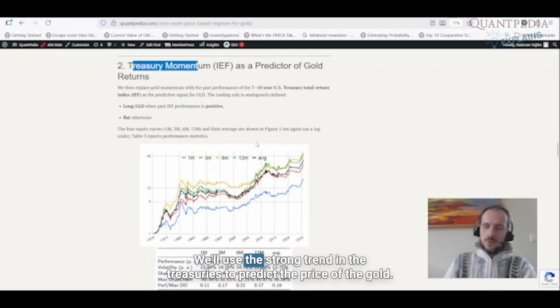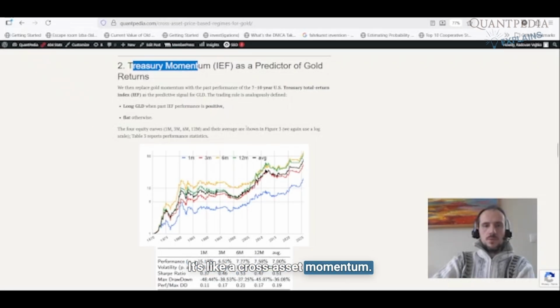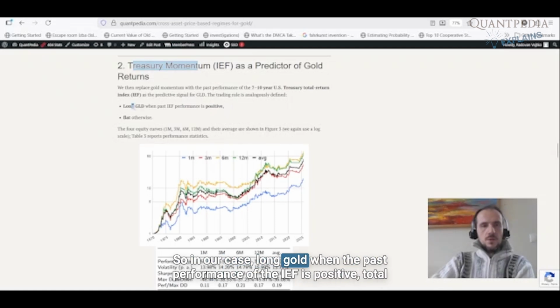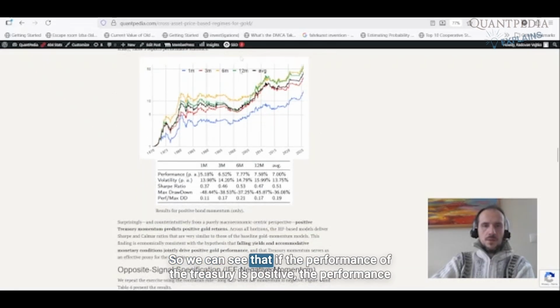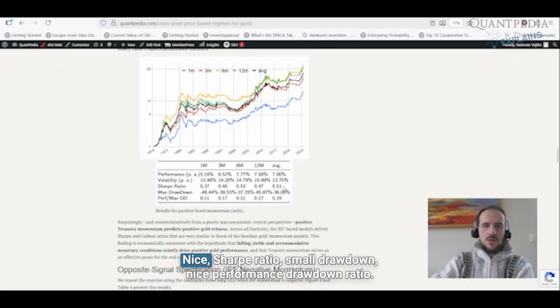Okay, then we can use the treasury momentum. We will use the strong trend in the treasuries to predict the price of the gold. If there is a strong trend in the treasury prices, we will buy the gold. It's like a cross asset momentum. So we are using the signal from the other asset and we are timing the gold. In our case, long gold when the past total return performance of the ETF is positive, and flat otherwise. We can see that if the performance of the treasury is positive, the performance of gold is mostly also positive. Once again, performance around 7%, volatility is around 14%, nice Sharpe ratio, small drawdown, nice performance to drawdown ratio.